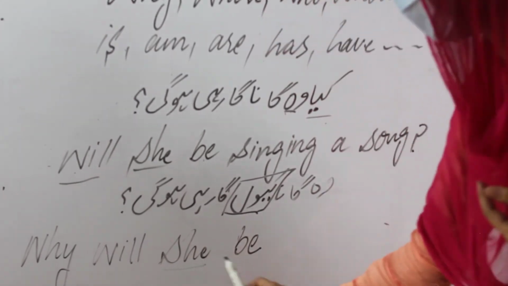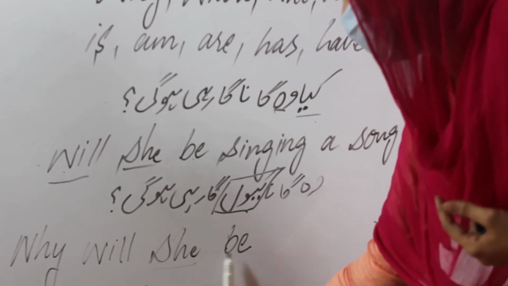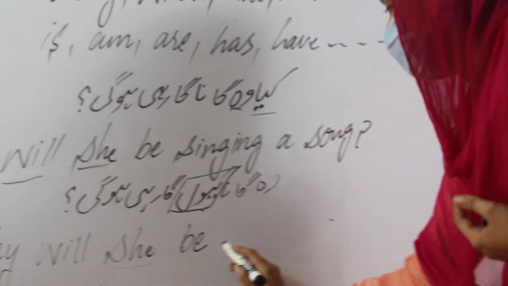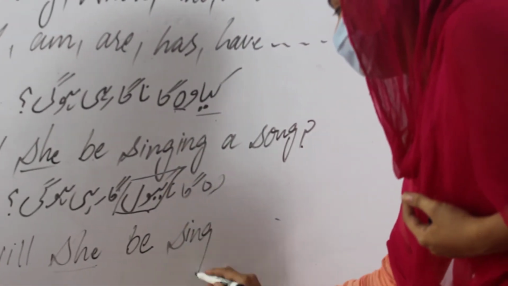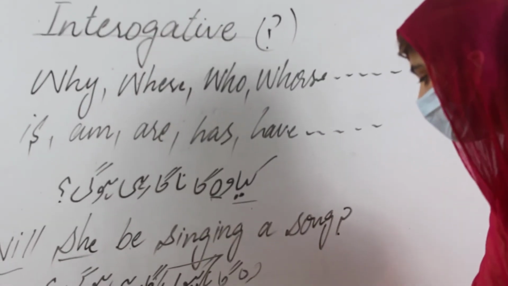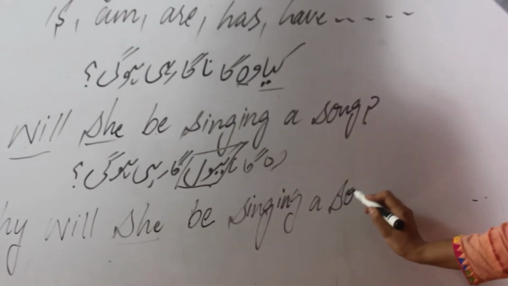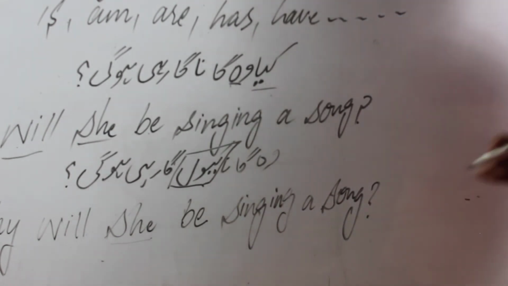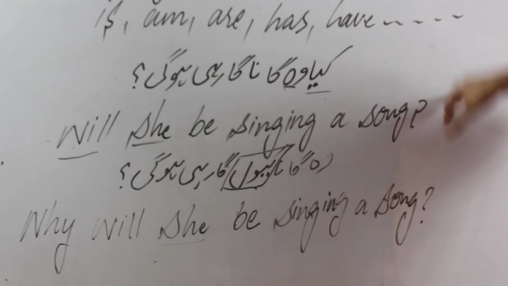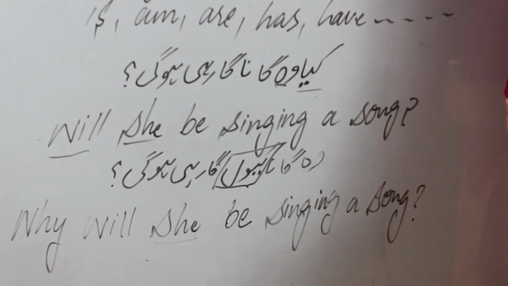The subject becomes between will and be: why will she be, then put the original verb with the present participle ing, singing a song, and put the question mark at the end of your statement. This one is necessary. These are the criteria and pattern to solve the interrogative statement.